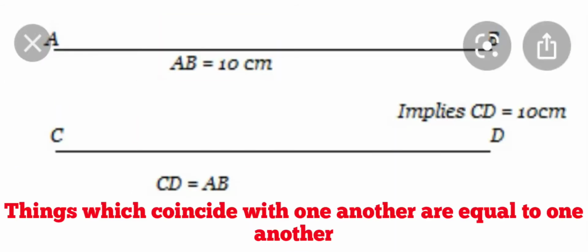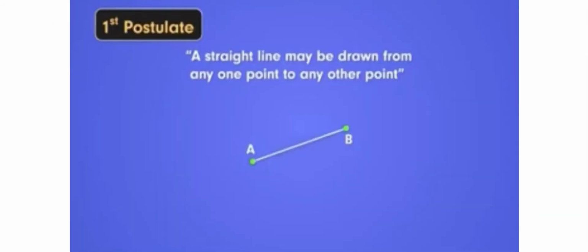Things which coincide with one another are equal to one another. Here line segment AB of 10 centimeter is drawn. Now if we draw line segment CD and place it over AB, and it exactly becomes the same as AB, which means that CD is also 10 centimeter. Since it is coinciding with AB, both are of equal measure. Now let us move to the next topic, Euclid's postulates.